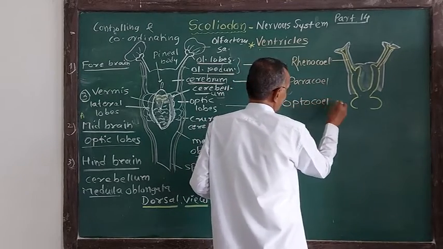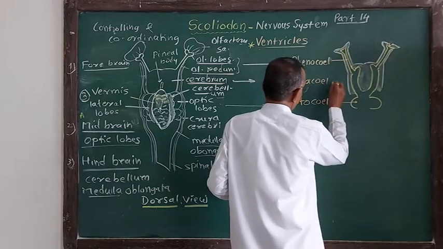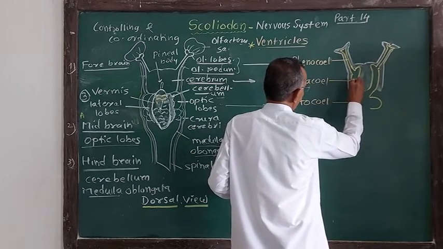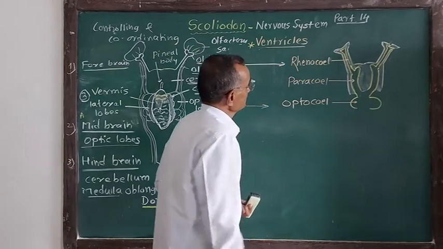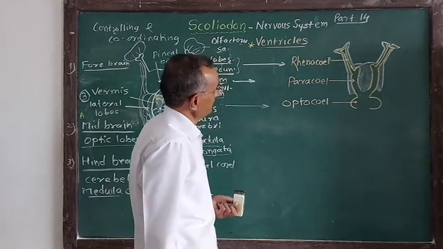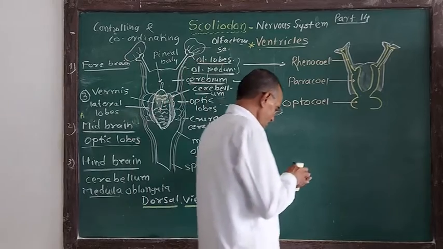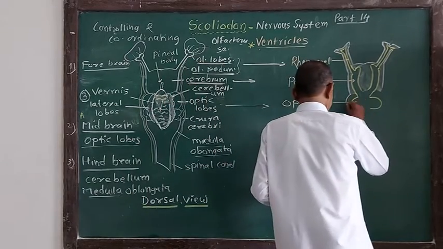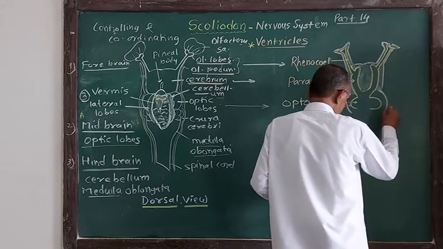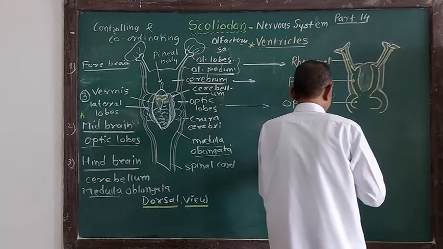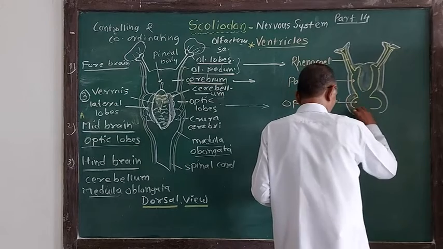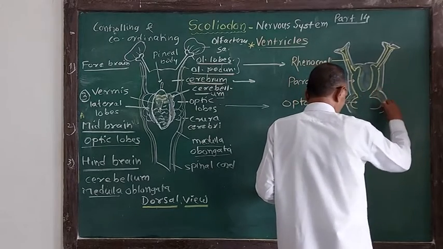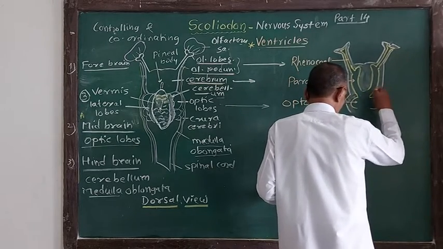Cele means cavity. So this is the cavity which is called paracele. This is the cavity of olfactory lobes and peduncle, called rhinocele. Now these are optic lobes, like this. So this is the cavity of optic lobes, and what is that cavity called? It is called octocele, because it is the cavity of optic lobes.